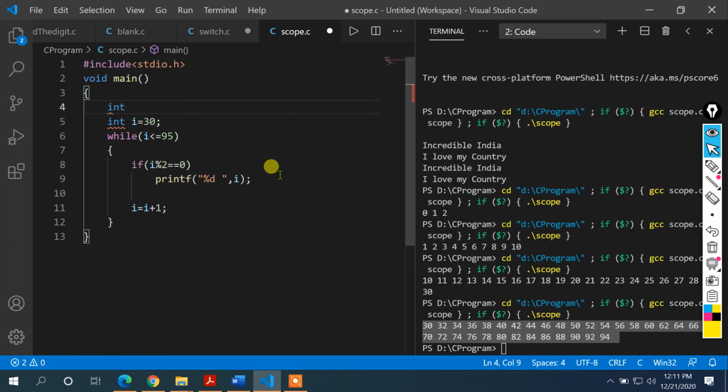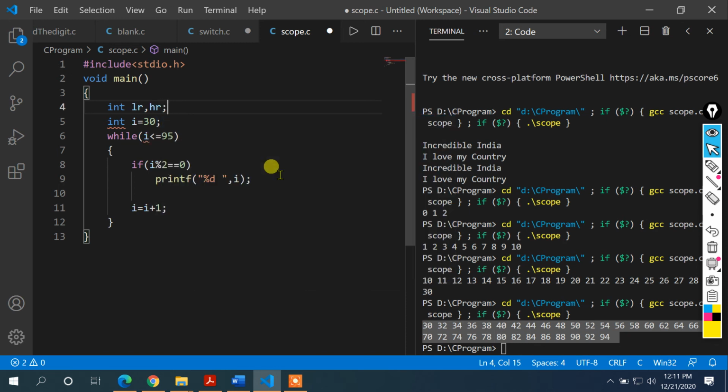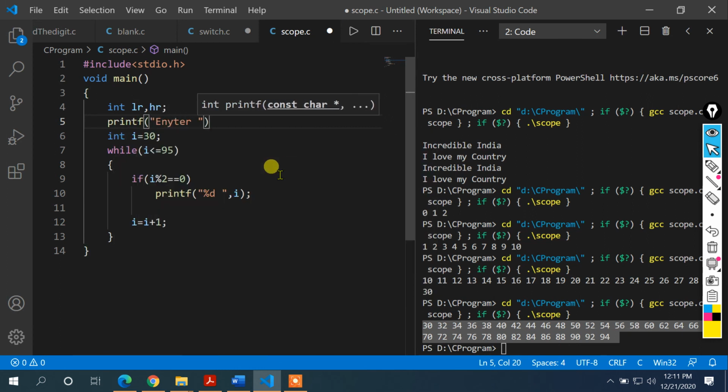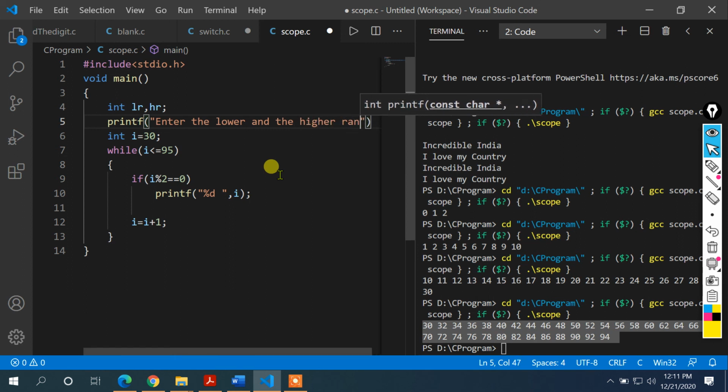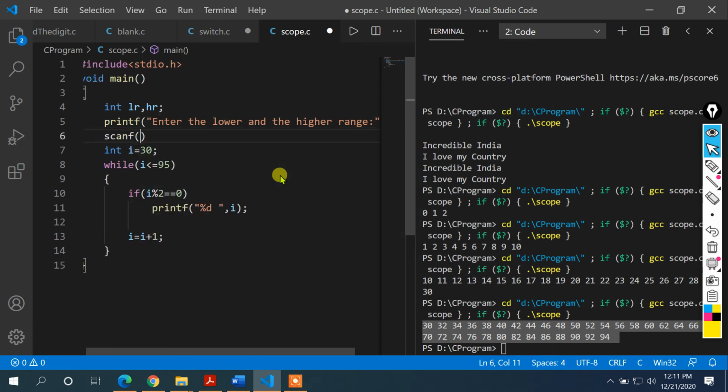You can take two variables for the lower range, let's say LR, and the higher range, let's say HR. Then you can take the input from the user: printf, enter the lower and the higher range. So you ask the user something like this. Then you use scanf with percentage d and percentage d, comma, address of LR, comma, address of HR. This is how you take the lower range and higher range.